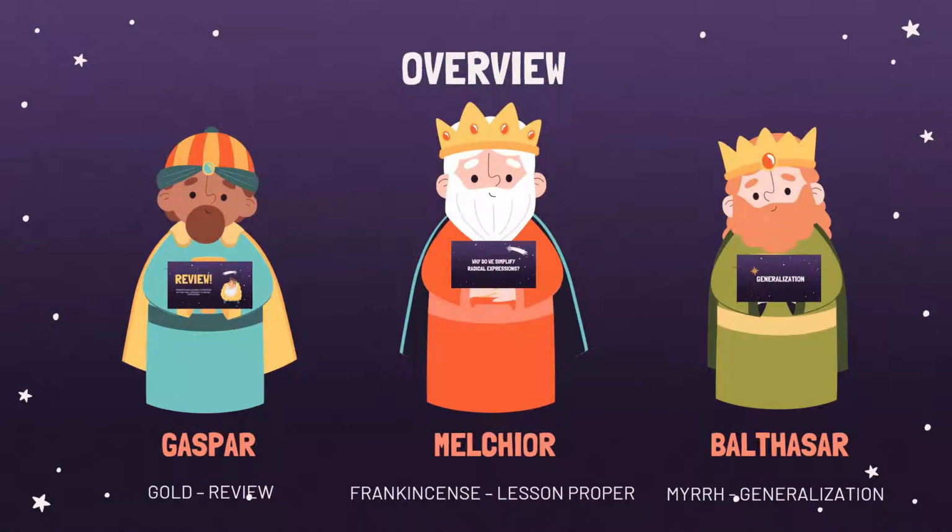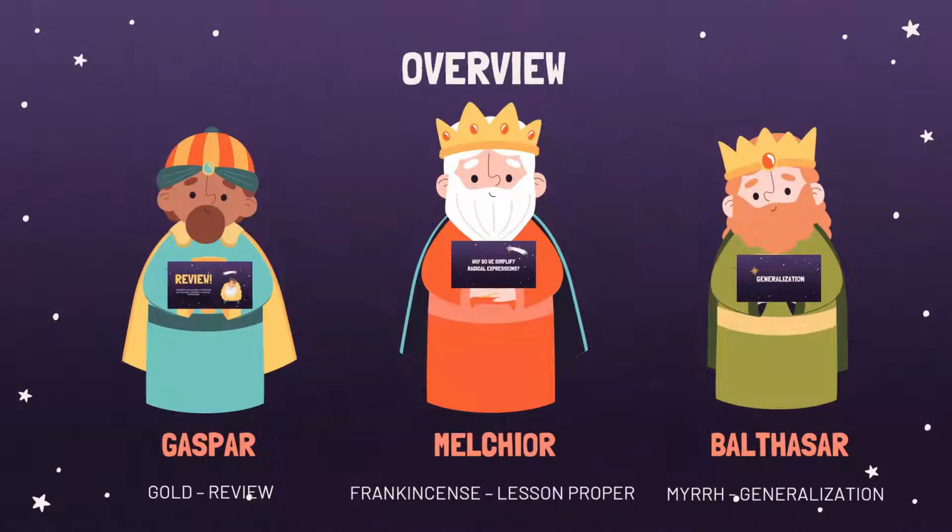Now, gold in our lesson symbolizes our review because review is very important to our lesson, because in order for you to understand this week's lesson, you should be able to master what you have encountered or what you have learned last time. Okay?